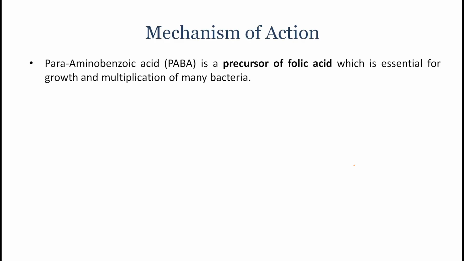Coming to the mechanism of action, PABA, which is para-aminobenzoic acid, is a precursor of folic acid. A precursor molecule means it is an important molecule for the formation of folic acid.